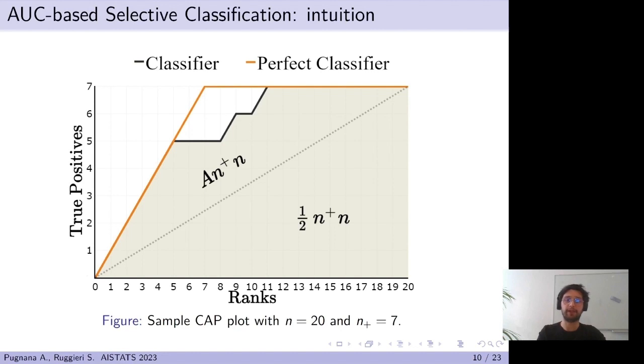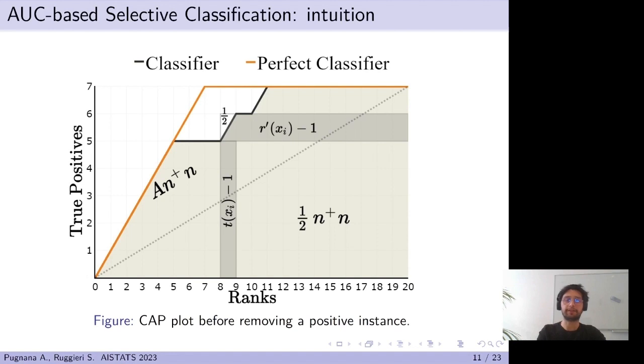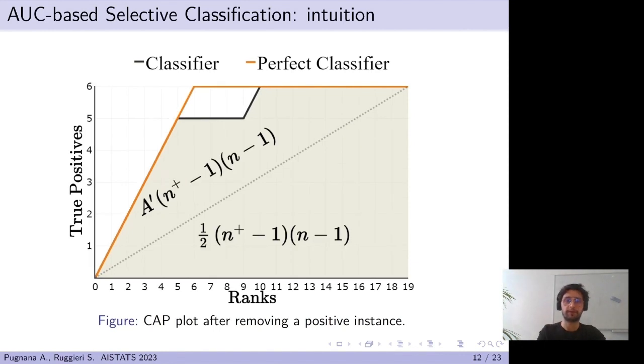We represent the perfect classifier with the orange line in the graph, while the actual classifier is depicted with a black line. The area under the black curve is a graphical representation of the Gini coefficient, a linear transformation of AUC. In this context, rejecting an instance means removing some area from the graph. For instance, if you remove a positive instance, the area is equal to the gray rectangles. This means we can relate the area after the rejection with the area before the rejection. Therefore, by imposing the inequality between the two areas, we can derive conditions such that the area after rejection is greater than the previous area.